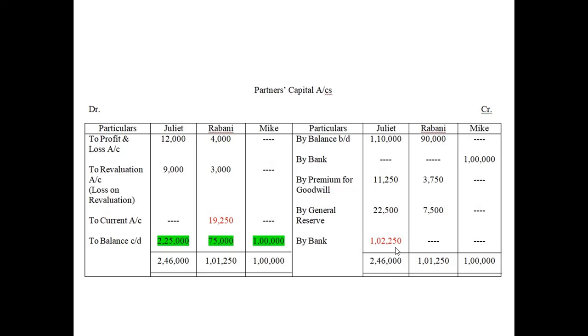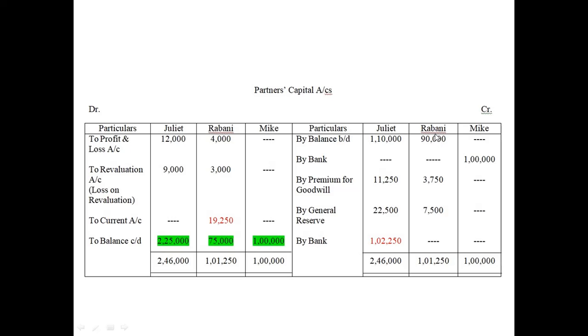Now let us see the total of Rabani. Rabani's debit side total is how much? 75 plus this 7, how much is it? It is only becoming 82,000, isn't it? But we already have 90,000 here, which means the credit side total of Rabani will be more.